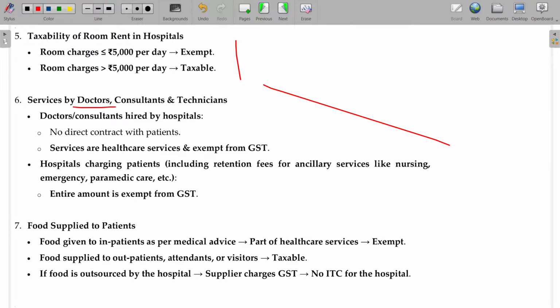Okay. And the seventh point: food supplied to patients, food given to inpatients as per medical advice.